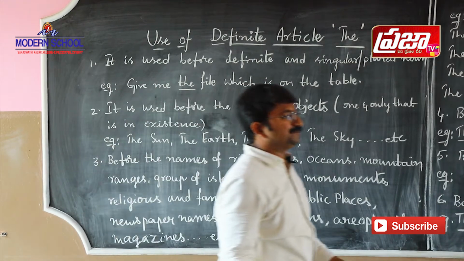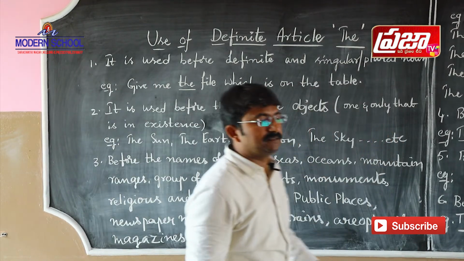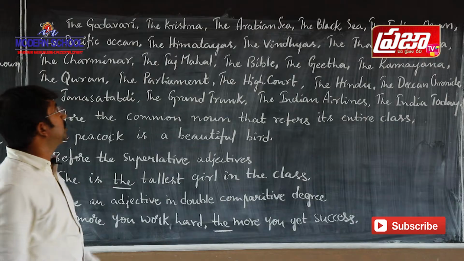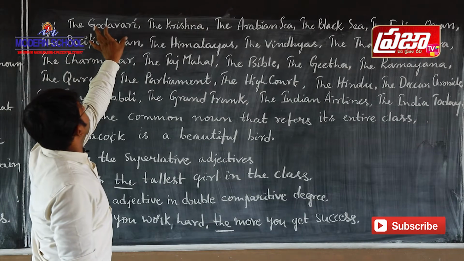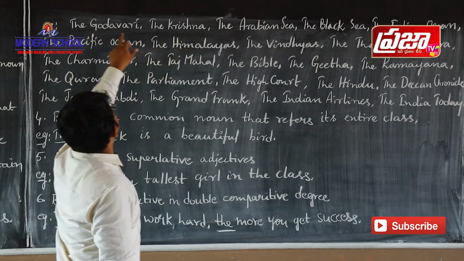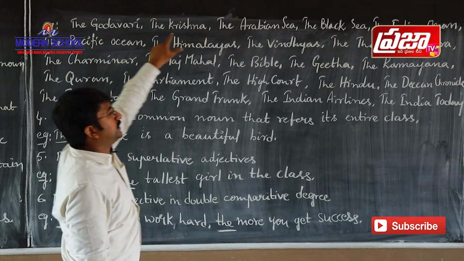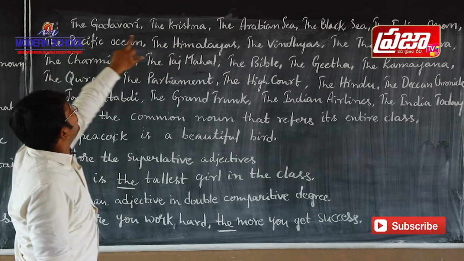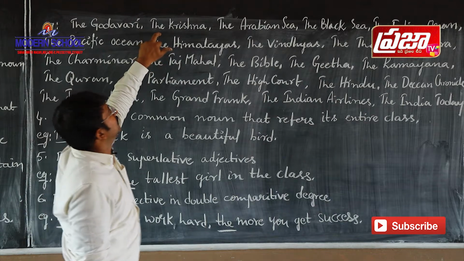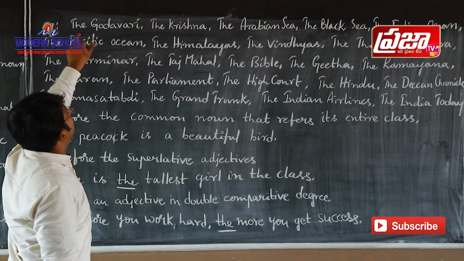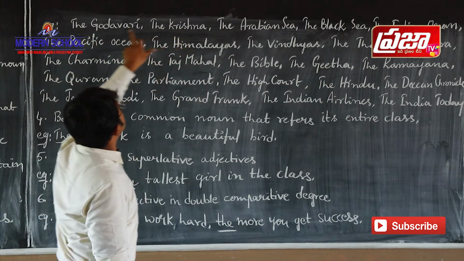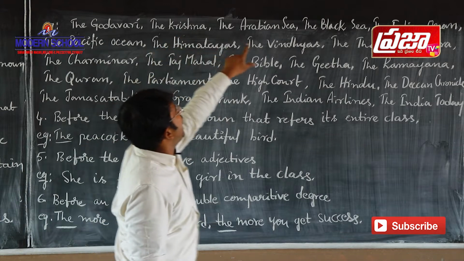Let us see some examples for this point. Godavari, Krishna: both are names of rivers. Before these names of rivers, what is the article used here? Definite article. So we use "the" before the names of rivers.